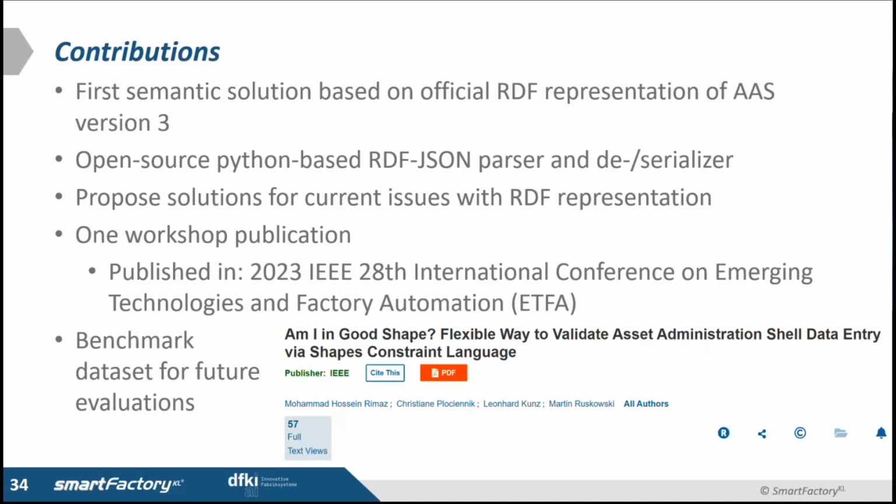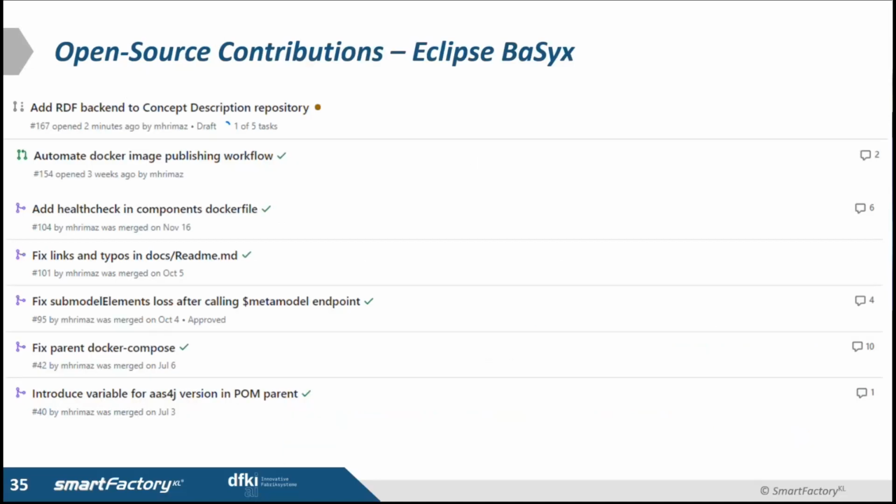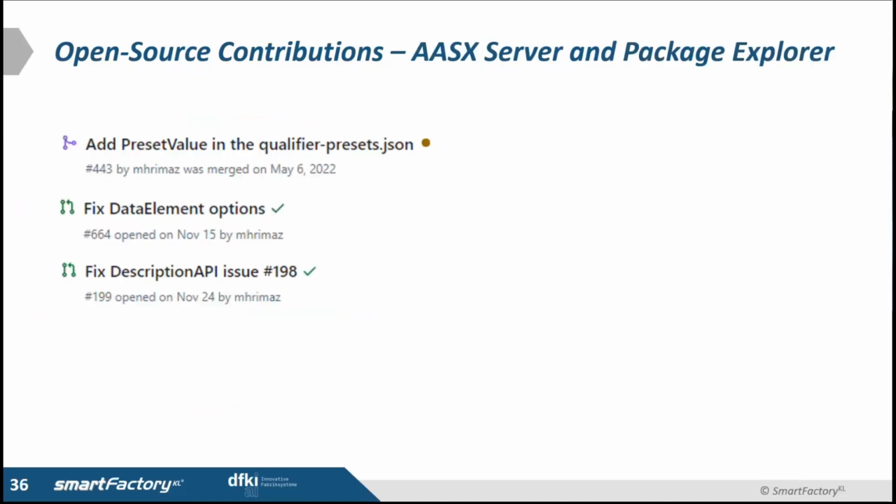This will be the first tool, in fact, and also one workshop paper published so far, and we will also in the future publish the dataset, benchmark dataset and other resources. And there were also, as a side artifact, different open source contributions in Eclipse BaSyx, the Eclipse BaSyx Python SDK, AAS Server, and Package Explorer.